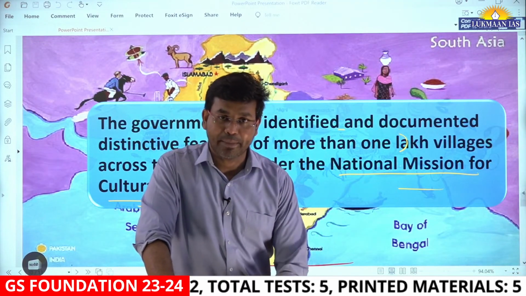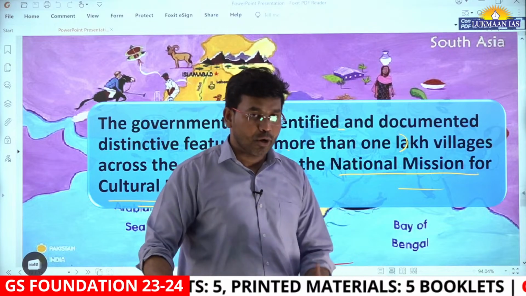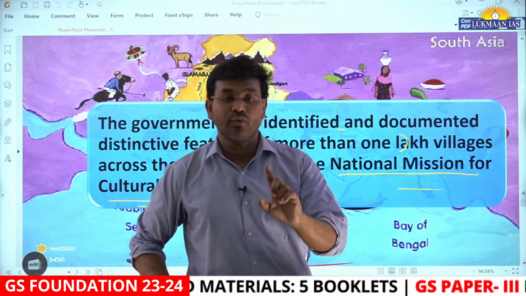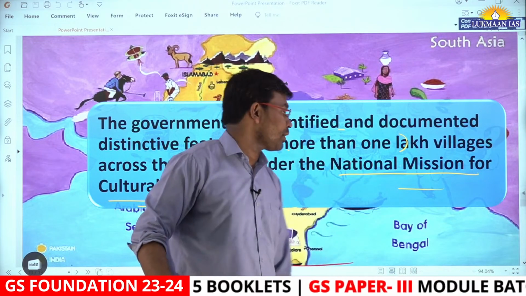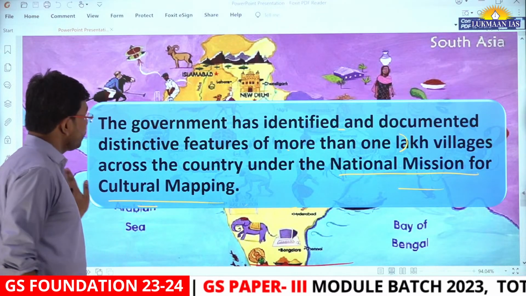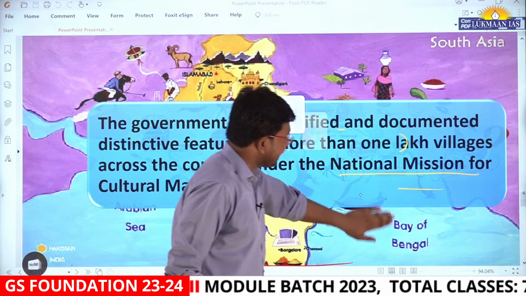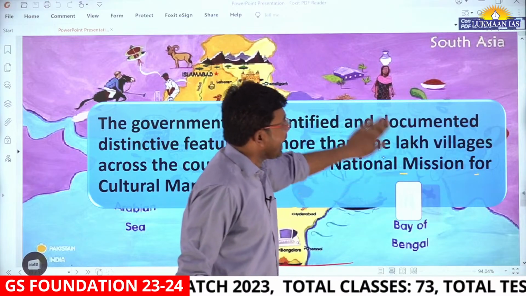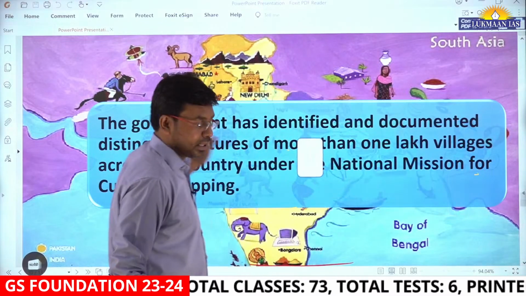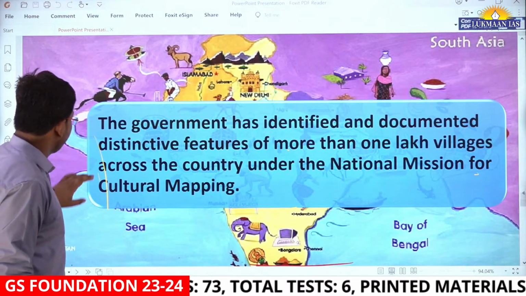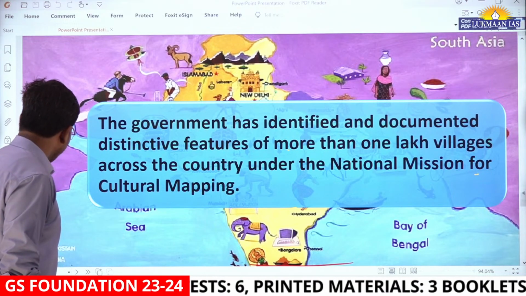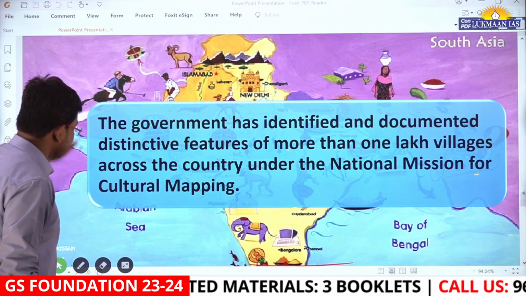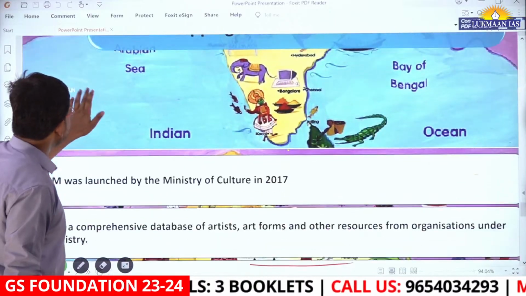This particular scheme was launched by the Government of India in 2014. Now we are in 2023, so it has been around 9 years since the launch of the program. We are going to understand a little more about this scheme and see some other aspects of it.